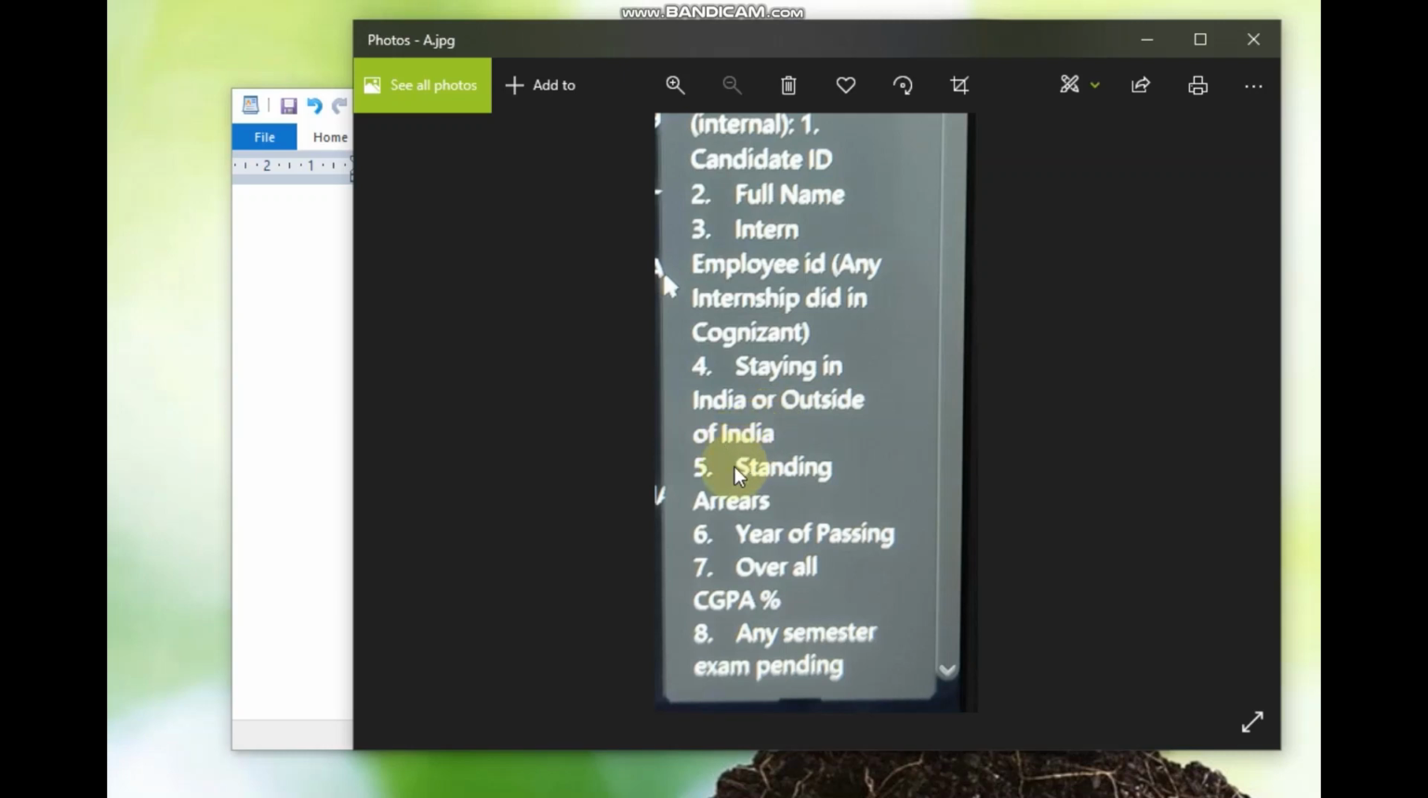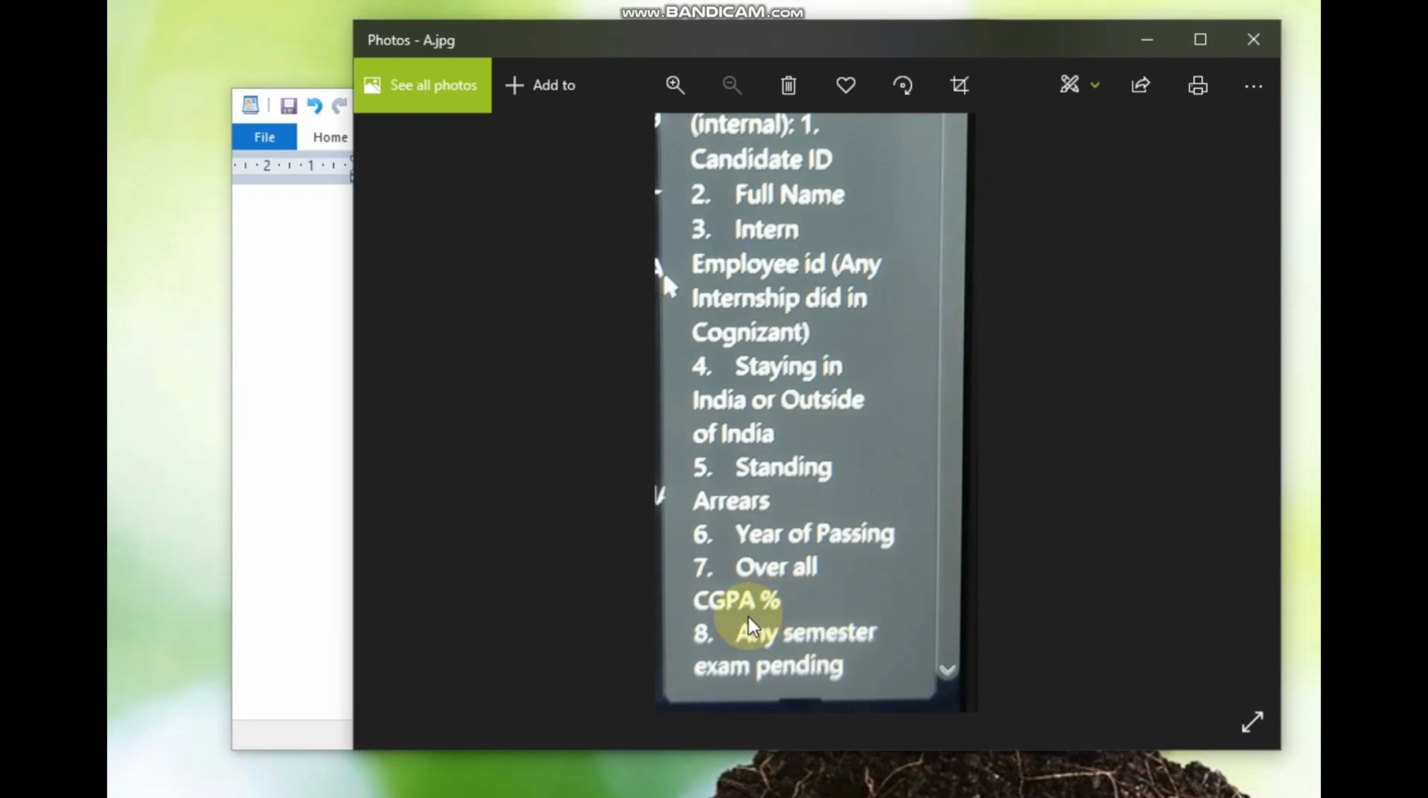After that you have to tell whether there are any backlogs or not. If there is, you say yes, there is one backlog, or if not, you say no, there are no backlogs. After that, your year of passing and your overall percentage, or you can say your CGPA, like my CGPA is 8.3 or 9.6 or something else. If you want, you can say your percentage also.